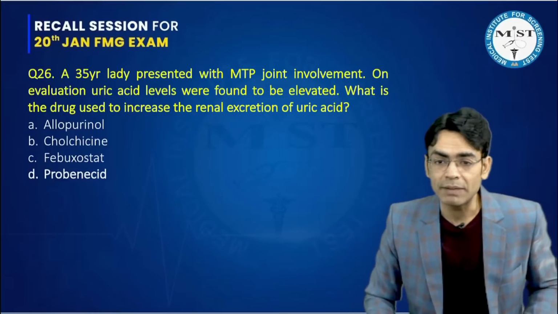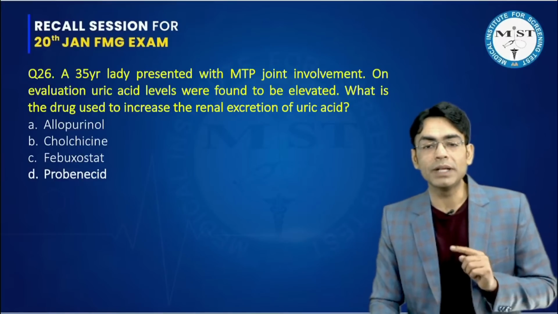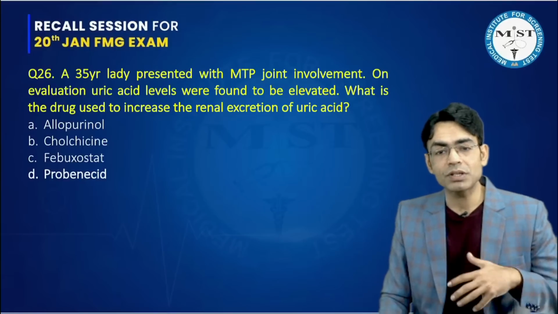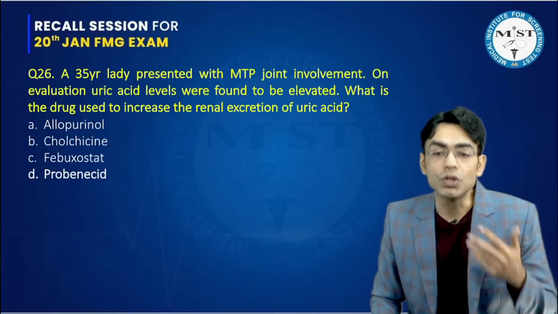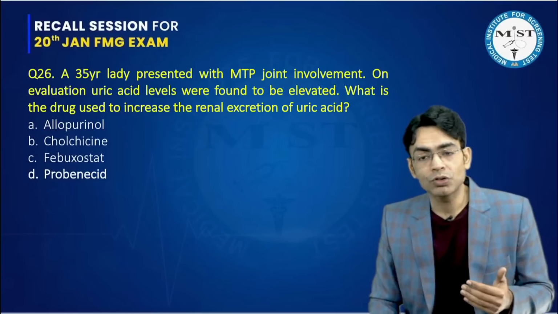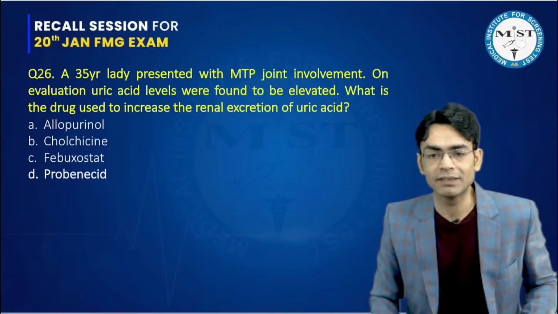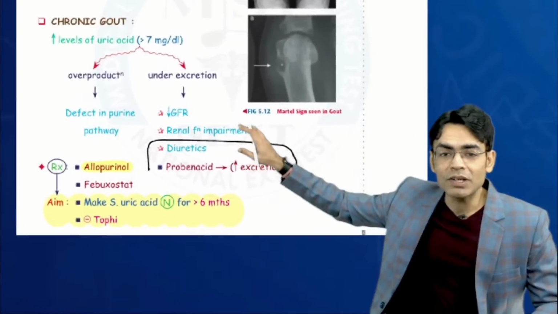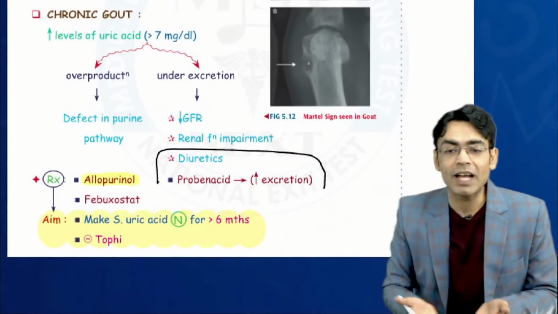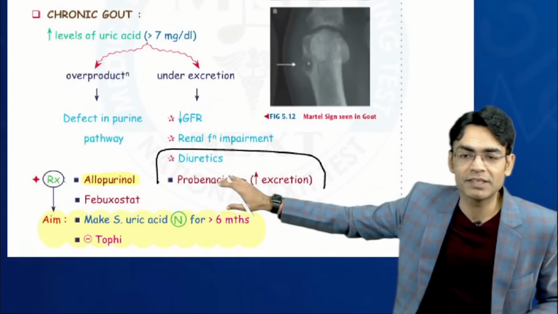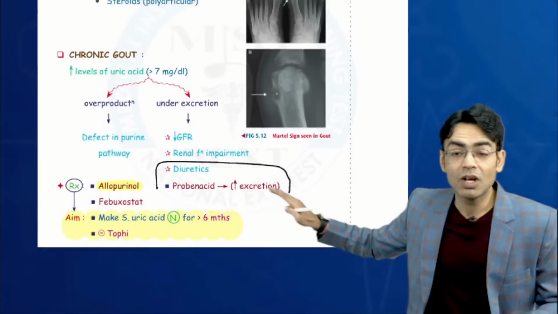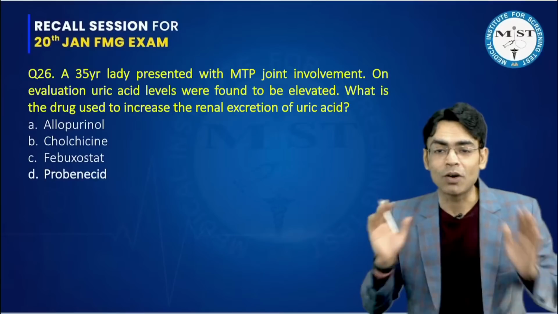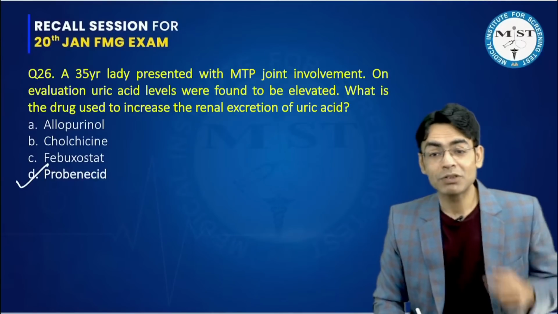Then one more question came on the same topic, and what students have told me is that the difference between these two questions was, in one they were asked what is the drug used to treat, and the second question was what is the drug you would use in patients suffering from gout so that the renal excretion of uric acid increases. This also we have done in the class: if chronic gout is occurring and it is due to under-excretion, the person is having high levels of uric acid, we have to start with probenecid, because probenecid is increasing the excretion. So again, a very direct question which came in your exam from the topic of gout. So again, 3 questions from gout.